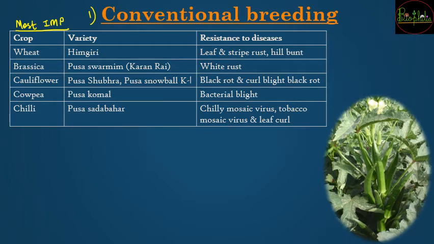So the wheat crop, the wheat variety is Himgiri. Himgiri is going to be the variety which will be resistant to leaf and stripe rust and also hill bunt disease. So you have to remember as it is: wheat, the variety is Himgiri, and disease resistance is leaf and stripe rust and hill bunt. Then Brassica is going to be the variety Pusa Swarnim, and it is going to be resistant to white rust. Brassica means rai.